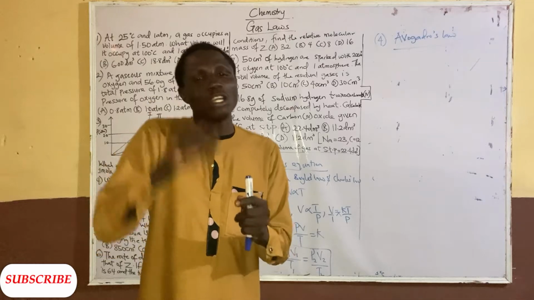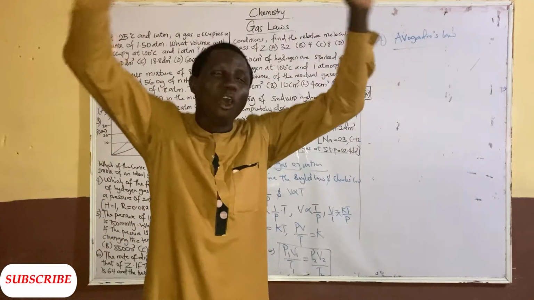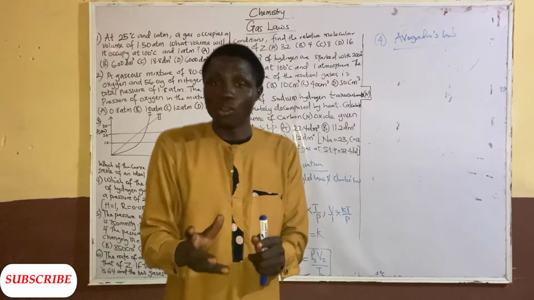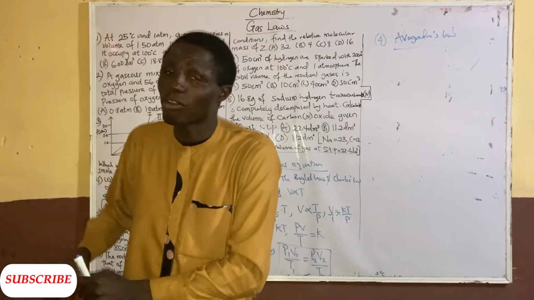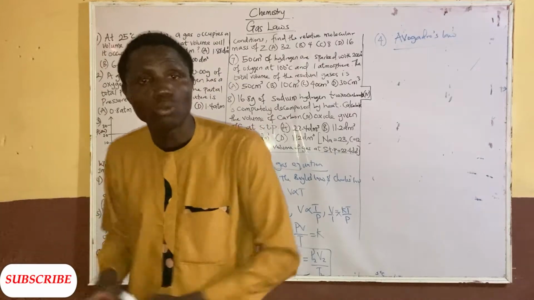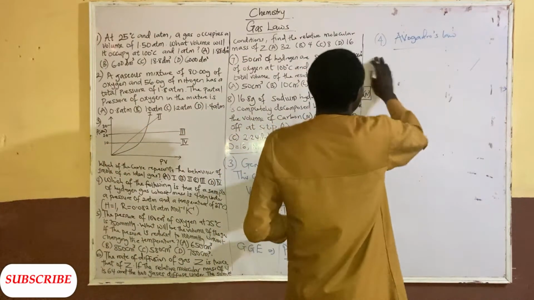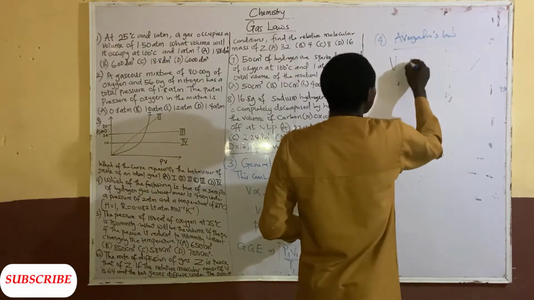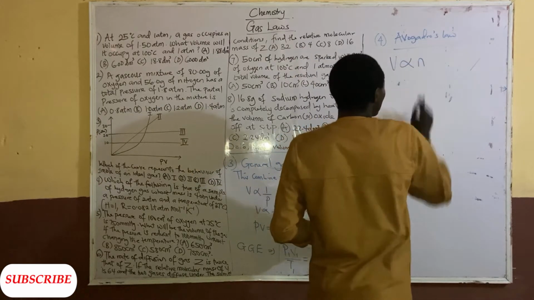Avogadro said that equal volumes of all gases at constant temperature and pressure contain the same number of molecules. So it's saying that at constant temperature, the volume of all gases is directly proportional to the number of moles.